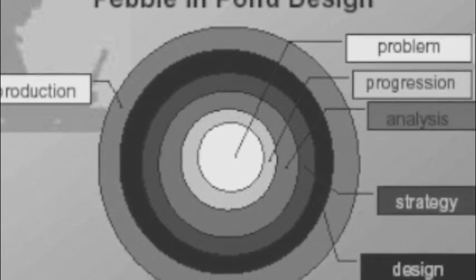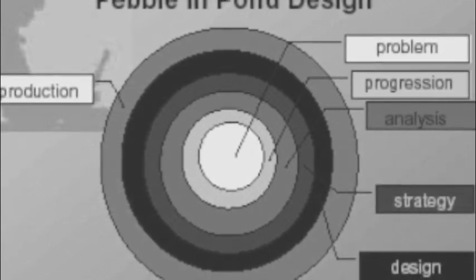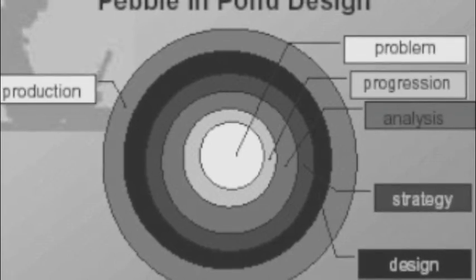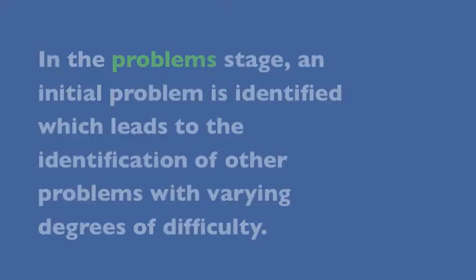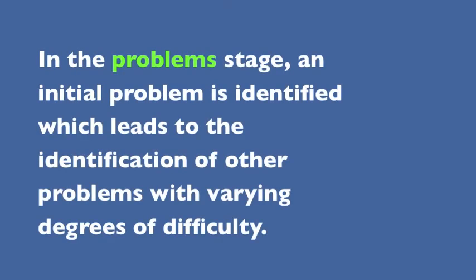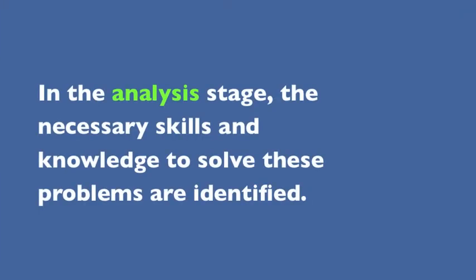Just like the first principles of instruction, it is composed of 5 key stages which lead to solving a progression of problems. In the problem stage, an initial problem is identified, which leads to the identification of other problems with varying degrees of difficulty. In the analysis stage, necessary skills and knowledge to solve these problems are identified.